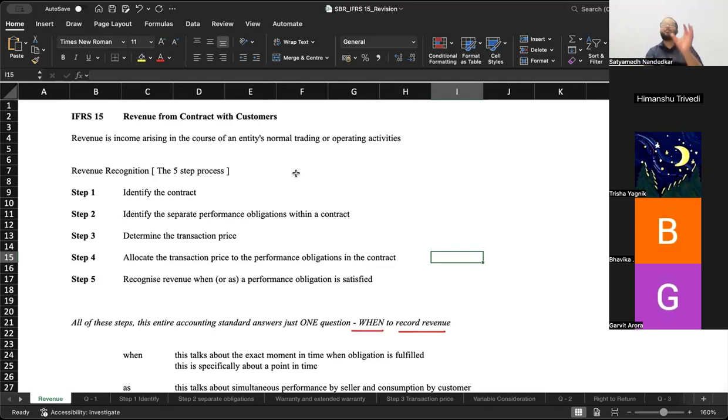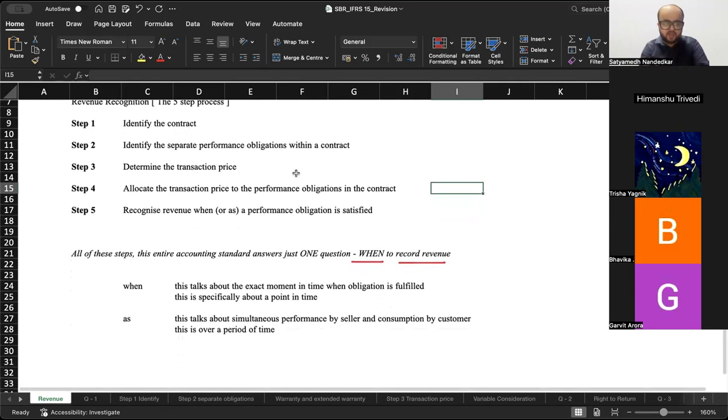And step 5 is the final step for which all of this effort is happening. At what point exactly do you say that revenue should be recognized? Okay, at what point can you credit sales in your books of accounts? So this entire exercise is aimed towards that activity.